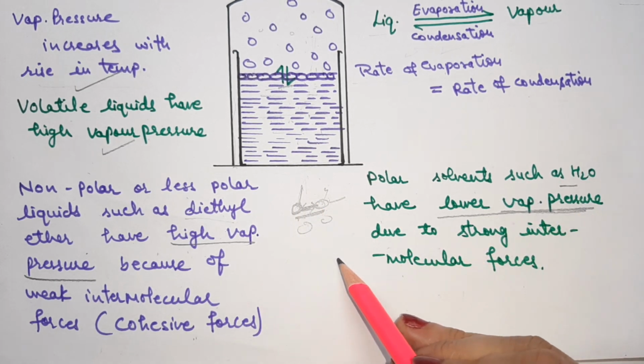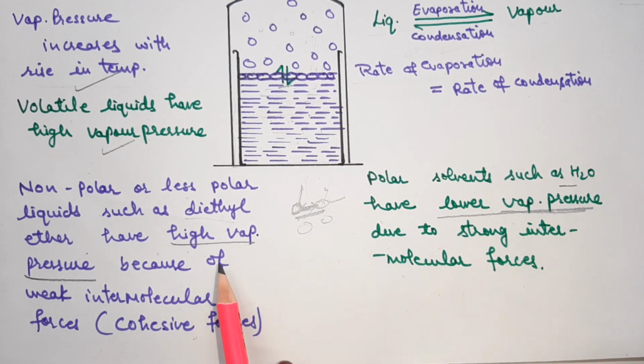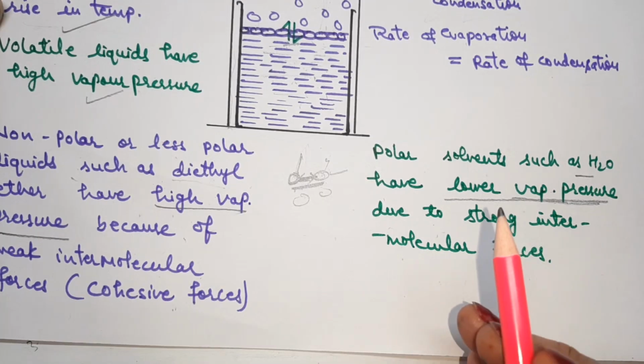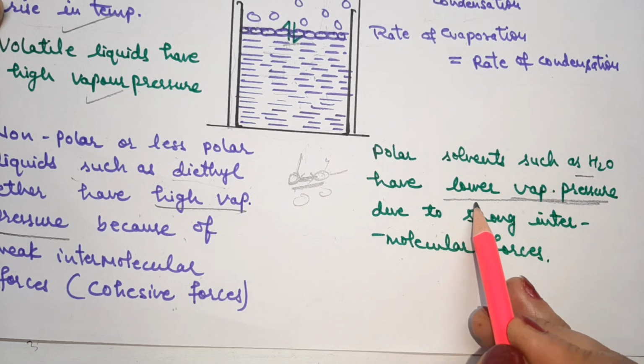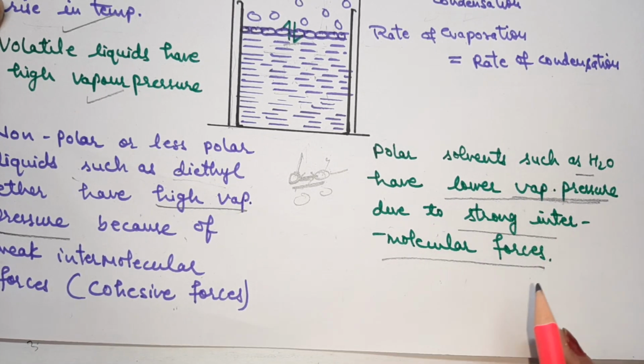No doubt the vapor pressure always increases with increasing temperature, but if we compare such types of liquids at the same temperature, the non-polar liquids will have more vapor pressure, and polar solvents such as water will have lower vapor pressure due to their strong intermolecular forces.